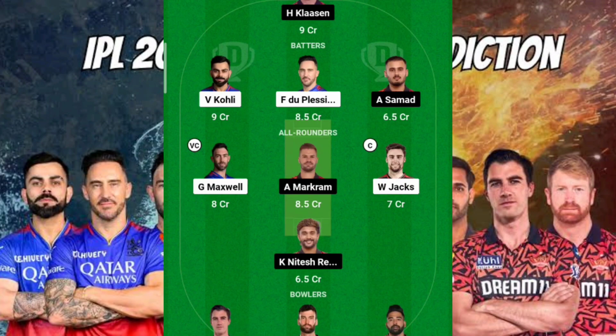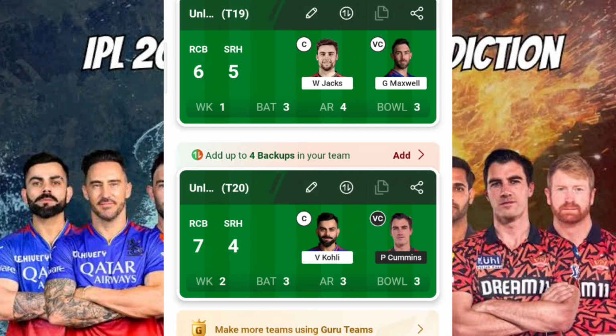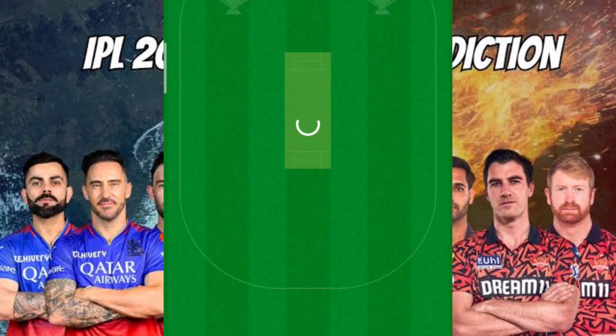Again, Glenn Maxwell is my vice captain. You can see that I have included Mohammed Siraj as well in this team, expecting that Reece Topley and Mohammed Siraj both will easily neutralize the SRH team by taking early 2 wickets, of Abhishek Sharma as well as Travis Head.